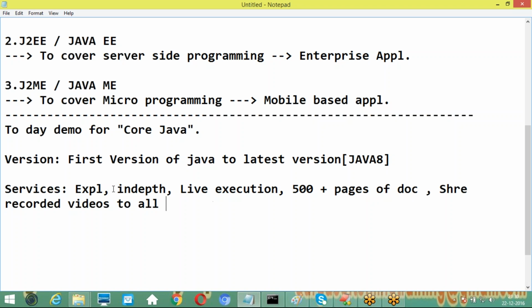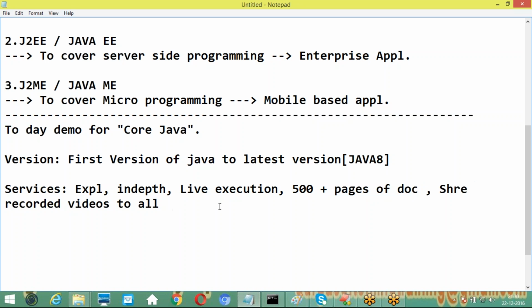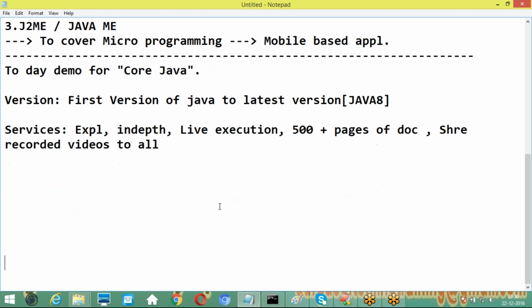So clear-cut explanation, in-depth knowledge and live execution, 500 pages of documents I want to share, and every class I will record the video and share that recorded video with all of you. These are the services I am going to provide clearly.